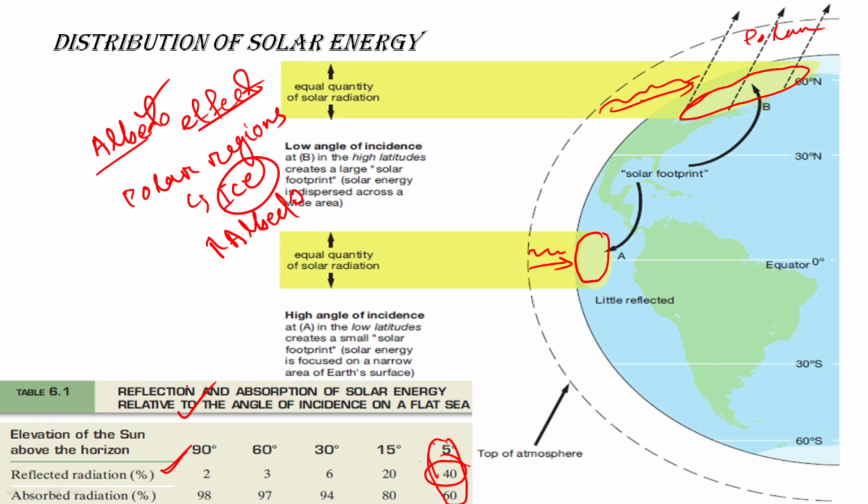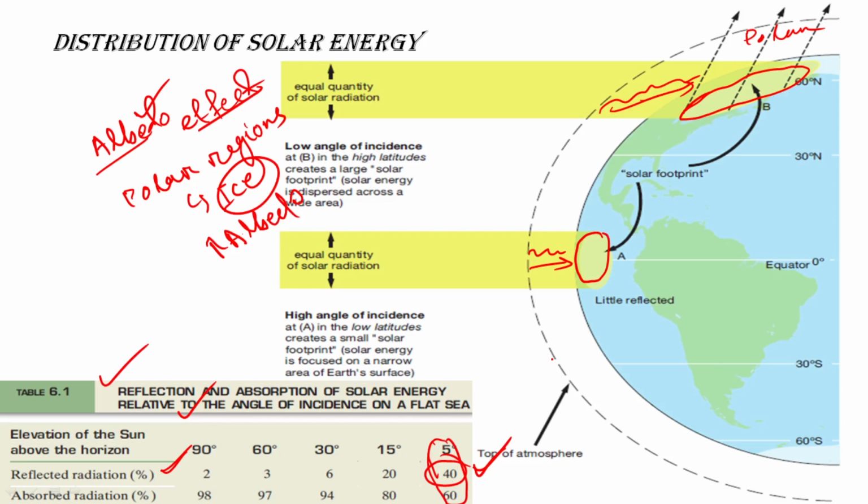Again, we have talked about reflection and absorption of solar energy relative to the angle of incidence. When the angle of incidence is 90 degrees, the reflected radiation is lower. When the angle of incidence is lower, the reflected radiation is more. Reflectivity is increasing with decreasing angle of incidence.